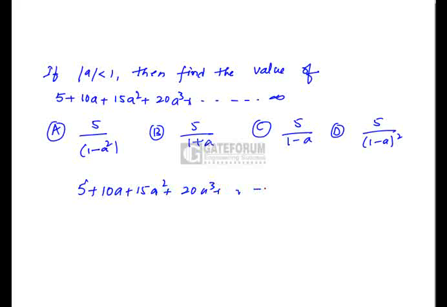We have to find the sum of the series 5 plus 10a plus 15a square plus 20a cube plus so on up to infinity, where mod a is given as less than 1. Now let us take this series as some s. Let us try to calculate the value of r as it is in geometric progression. r is nothing but second term by first term, which is 2a.